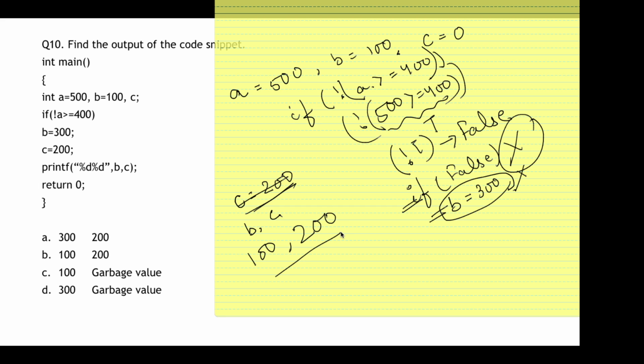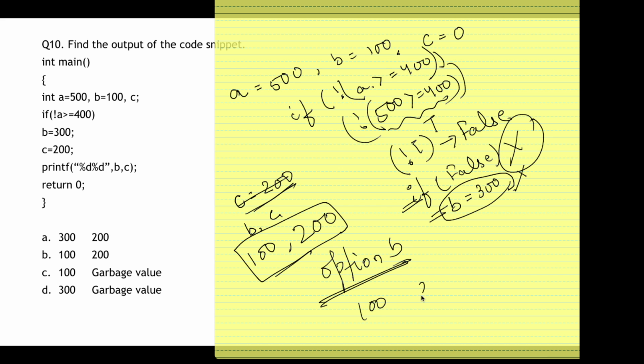So it will return 0. So your output will be 100, 200. Okay, comma will not be there, 100 and 200. So that is option B. This is how it will print the answers. Okay, I hope you are clear.